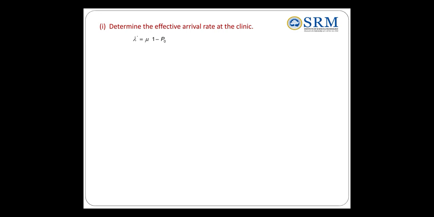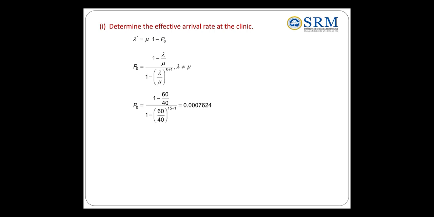So for P naught we have two cases, correct? One is when arrival rate and service rate are not equal, and the other is when the arrival rate and service rate are equal. But in this problem the lambda value is 60 and mu is 40. Therefore the arrival rate and service rate are not equal. Therefore I am using the first formula. The first formula is given here. Just substitute the lambda value and mu value. Now I am getting the value of P naught